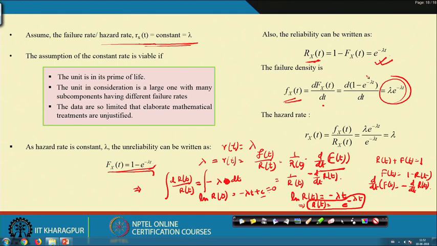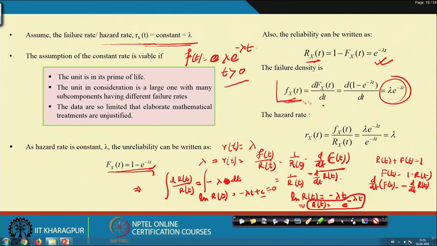So we have now defined the PDF of the exponential distribution, f(t) equals lambda e to the power minus lambda t, for t greater than or equal to 0, lambda greater than 0.